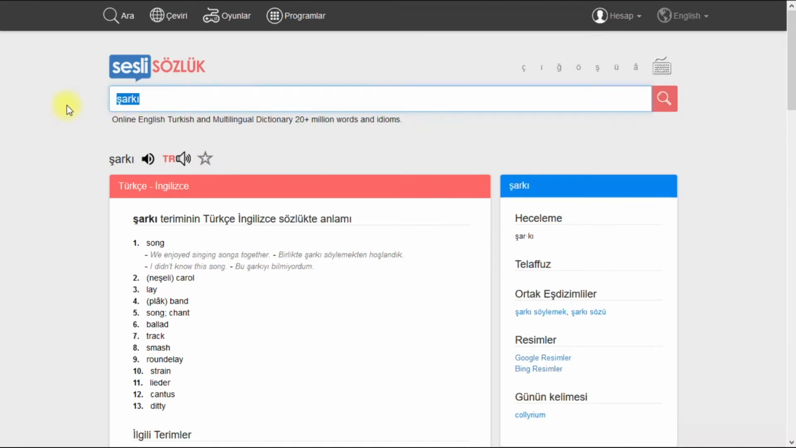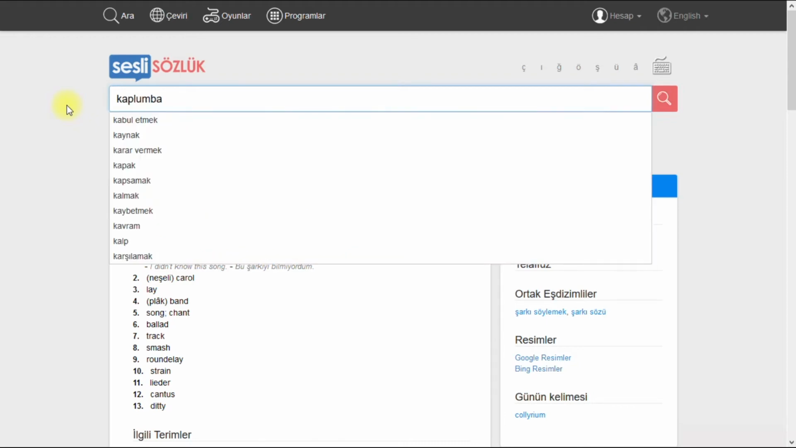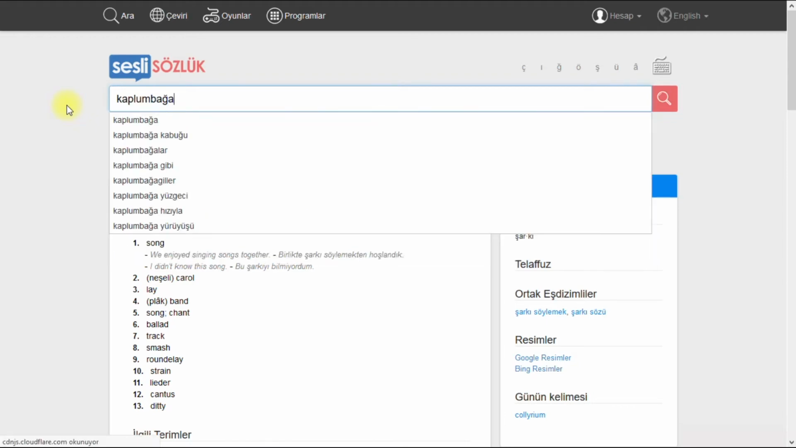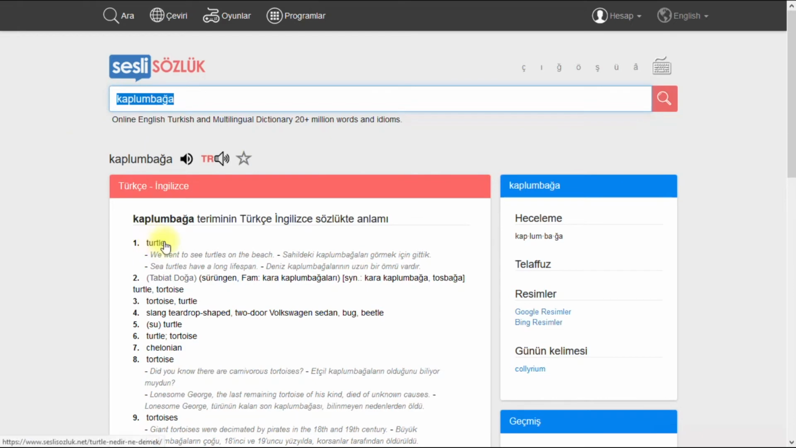Now let's search for another word. Yeah, okay, this one. This is my favorite. Yeah, turtles. Yes, when I was a child, Ninja Turtles were my favorite cartoon. Which one was your favorite? Did you have any?